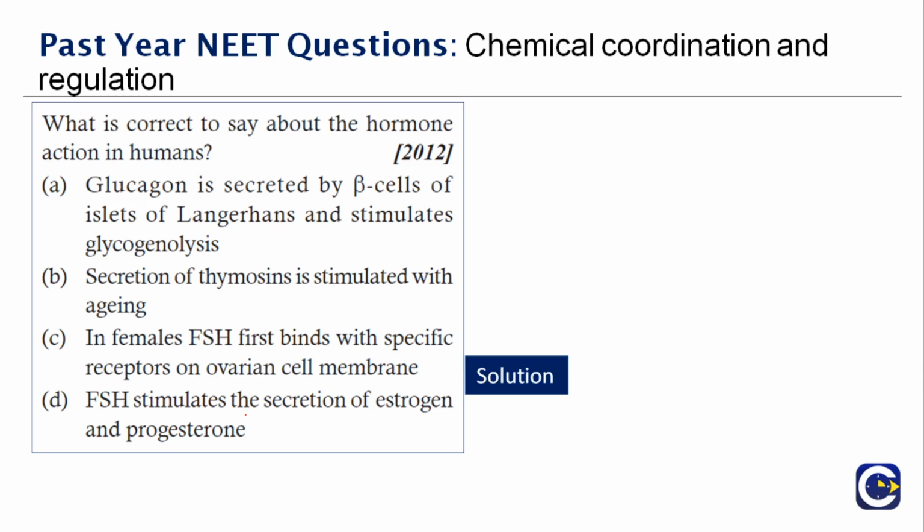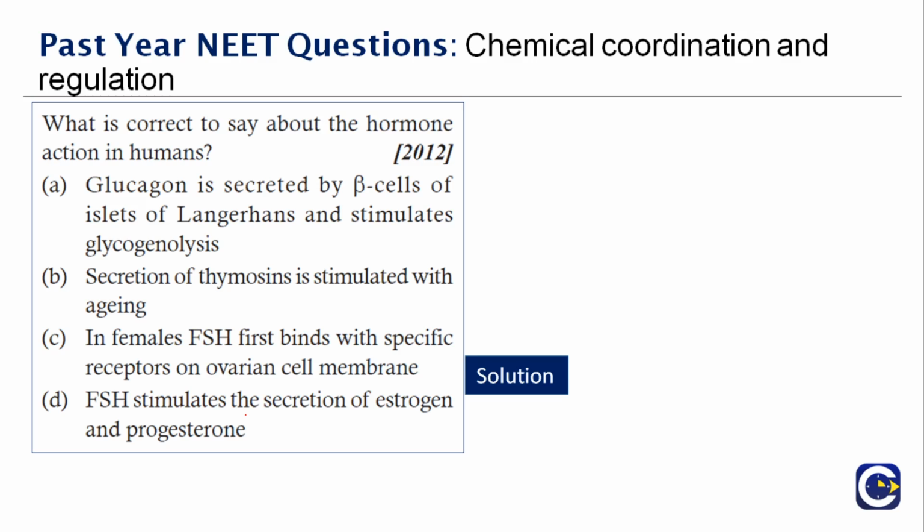So you have to analyze the statements here. Glucagon is secreted by beta cells. Wrong. Secretion of thymosin is stimulated by aging. No. In females, FSH binds with a specific receptor on the ovarian cell membrane. That is right. Glucagon is secreted by the alpha cells. We know that. Therefore, the first one also is wrong.